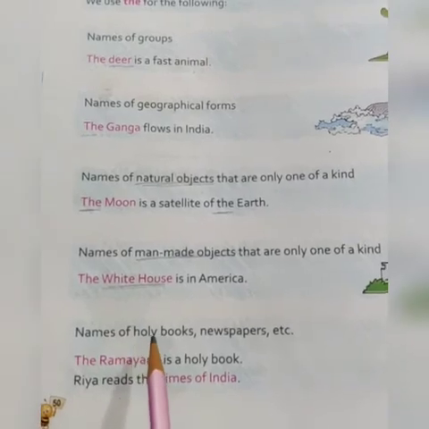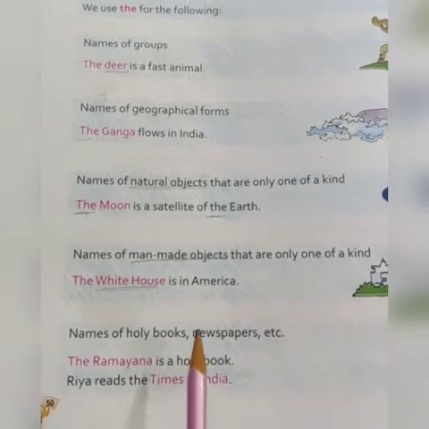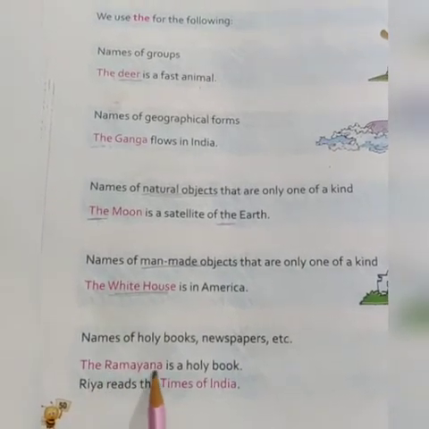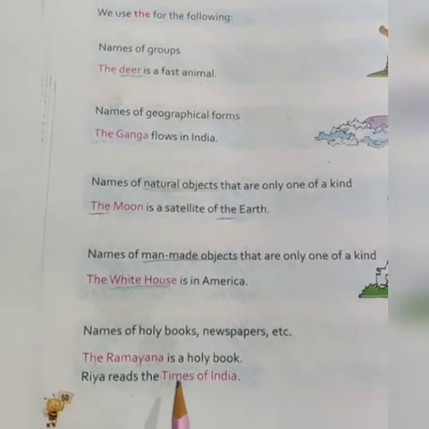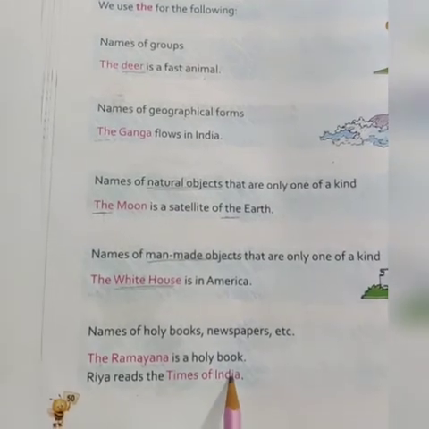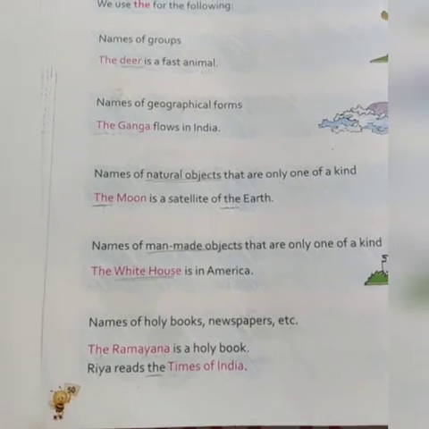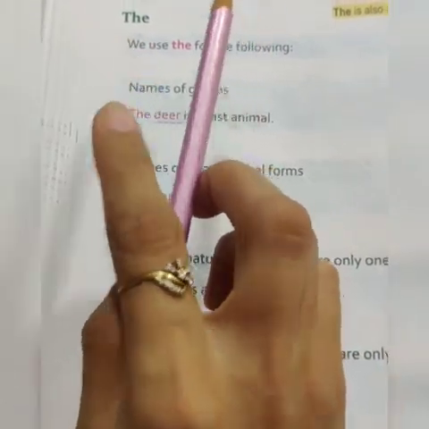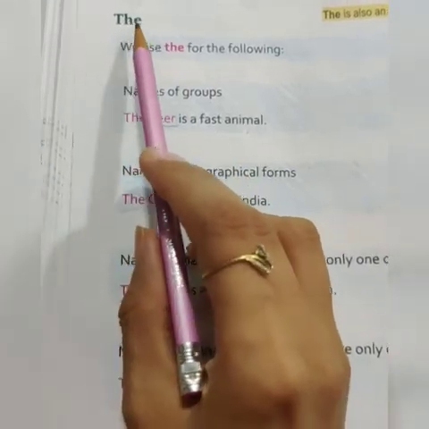Fifth, names of holy books, newspapers, etc. We use the before holy books and newspapers that are also only one. Example: the Ramayana is a holy book. So we used the before Ramayana. Ria reads the Times of India. Times of India is a newspaper. So we used the before Times of India. So we use the article the when we talk about a particular thing that exists only one. So before that word we use the.